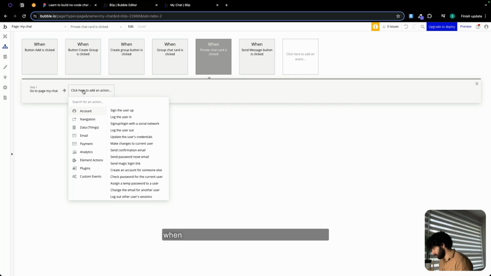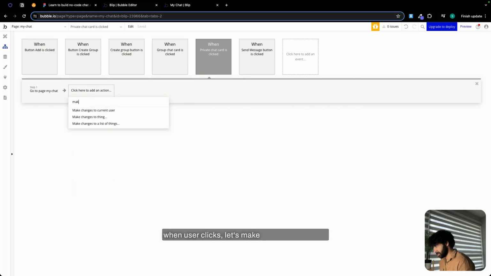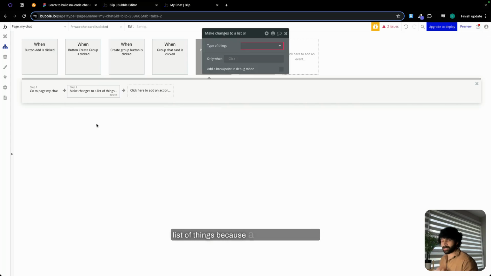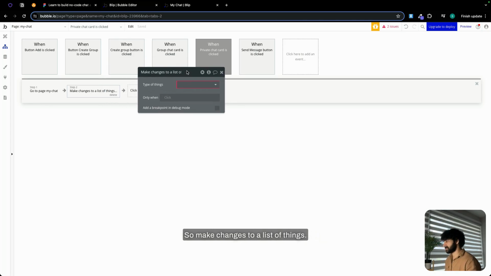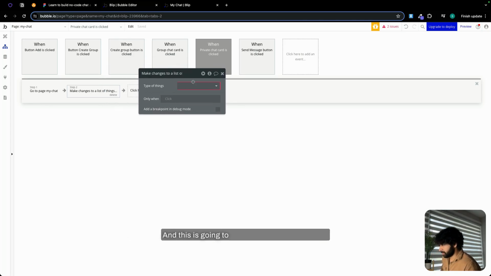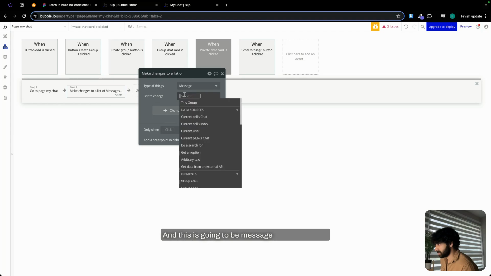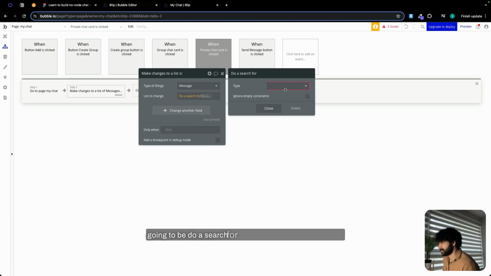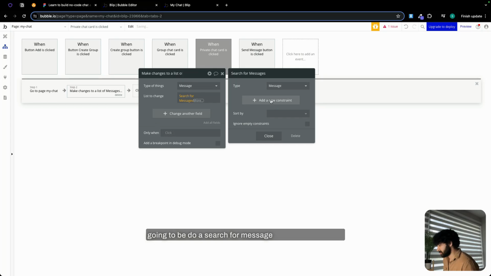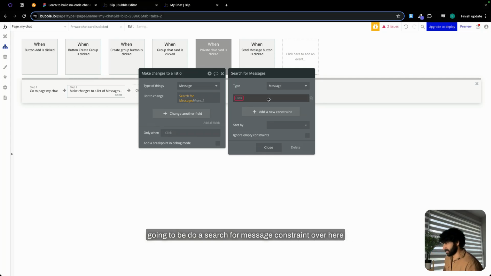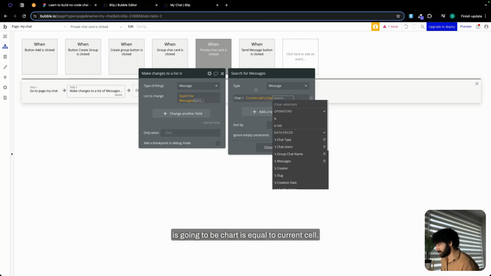Now we're going to add a step 2. When user clicks, let's make changes to a thing. This is going to be make changes to a list of things, because a chat is going to have multiple messages. So make changes to a list of things, and this is going to be message. List of changes is going to be do a search for message. Constant over here is going to be chat is equal to current cell chat.